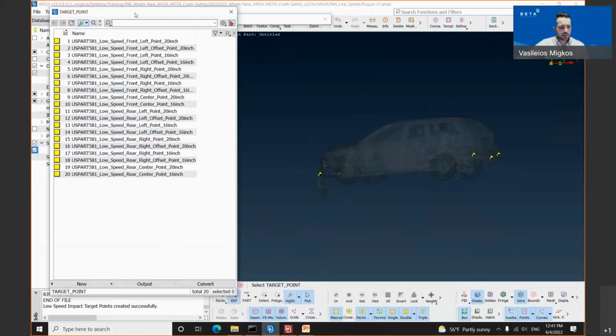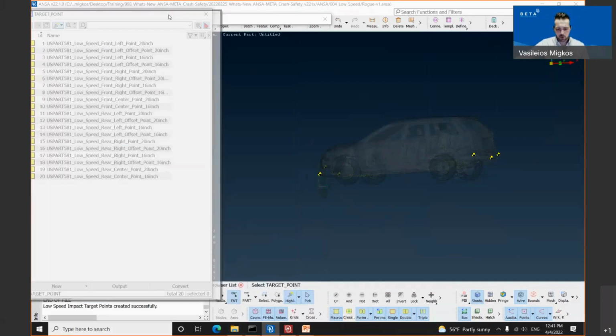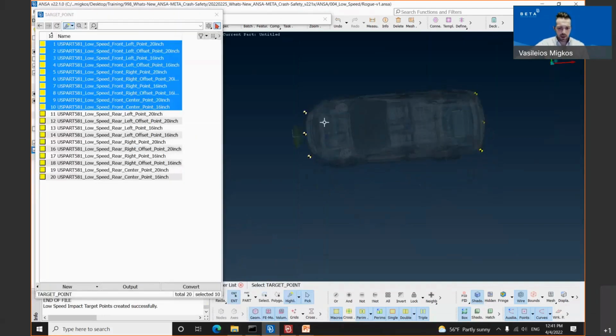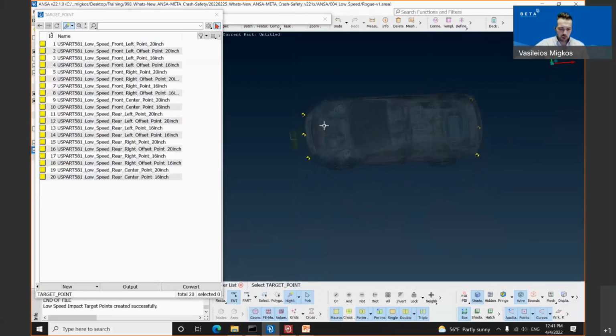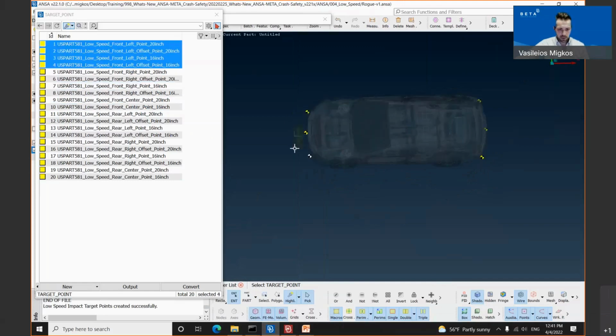They are lying inside the database under the safety group. According to the protocol, we have 10 points for the front bumper, as you can see, and 10 points for the rear bumper. In the middle of each bumper, we have 2 points, the 16-inch and the 20-inch according to the protocol, and for each side we have 4 and the other 4 points.